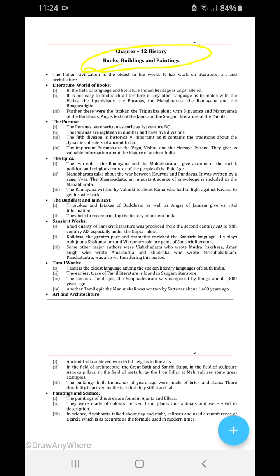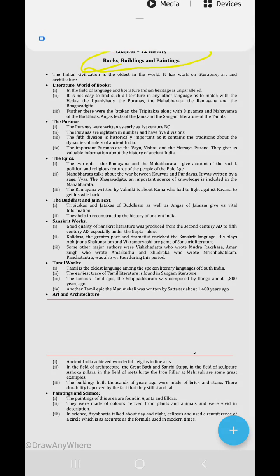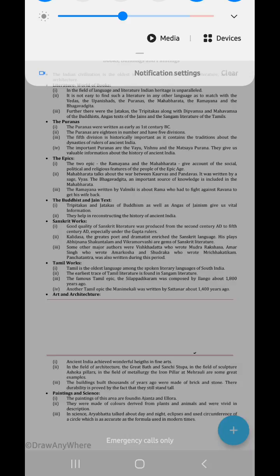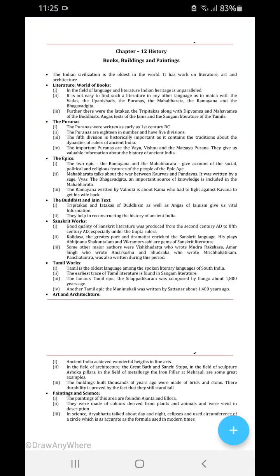The Bhagavad Gita is an important source of knowledge, and it is included in the Mahabharata. What Krishna tells Arjuna is written in the Bhagavad Gita. The Ramayana was written by Valmiki about Rama, who fought against Ravana to get his wife back.